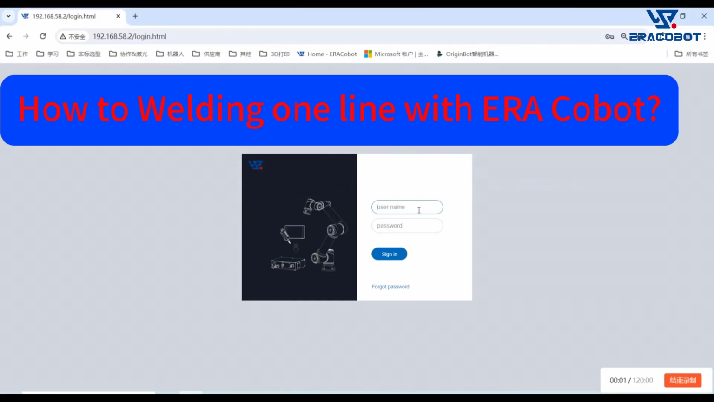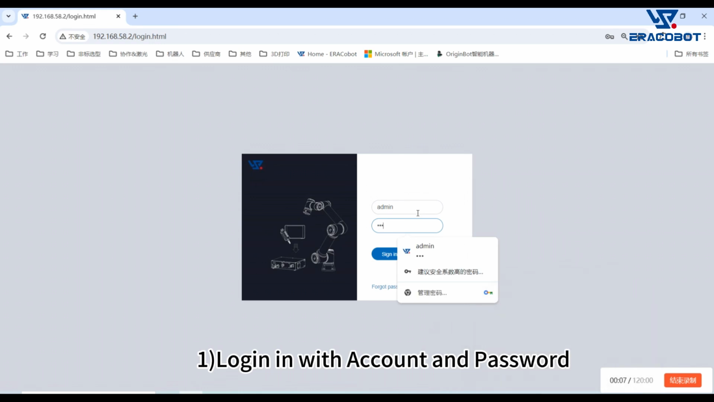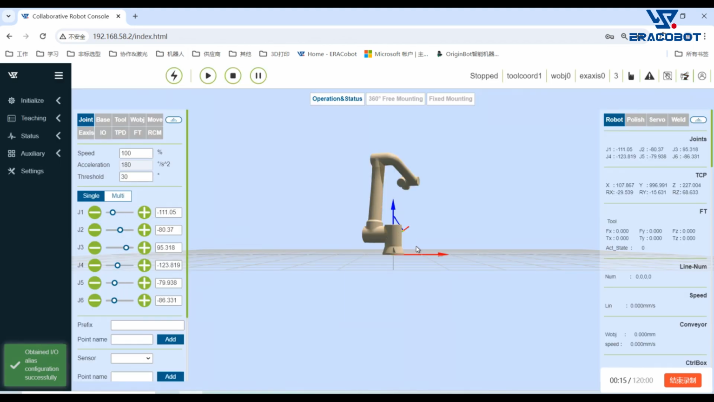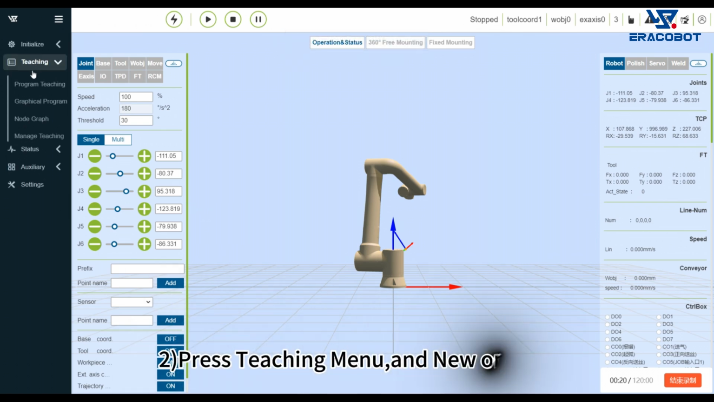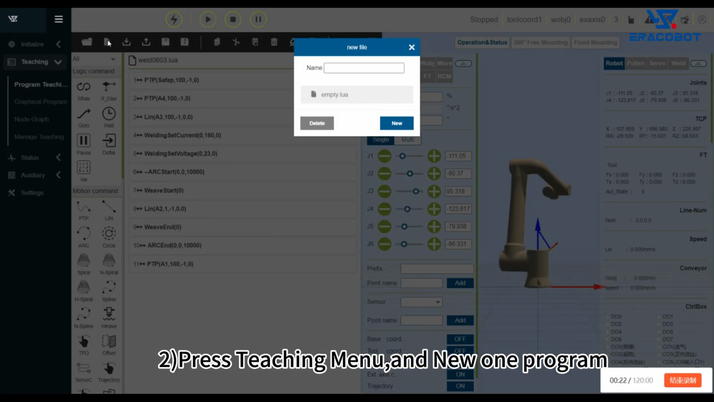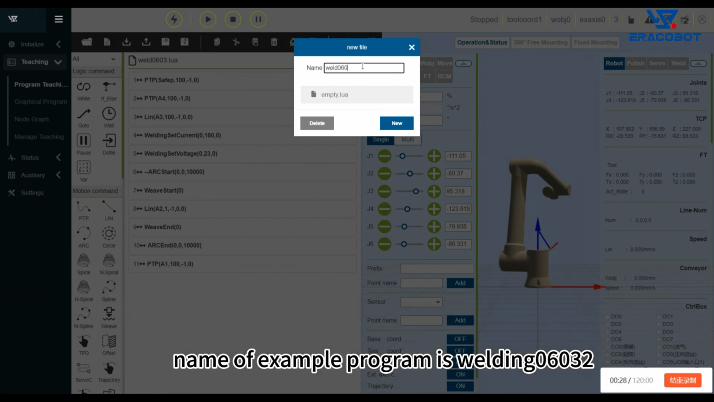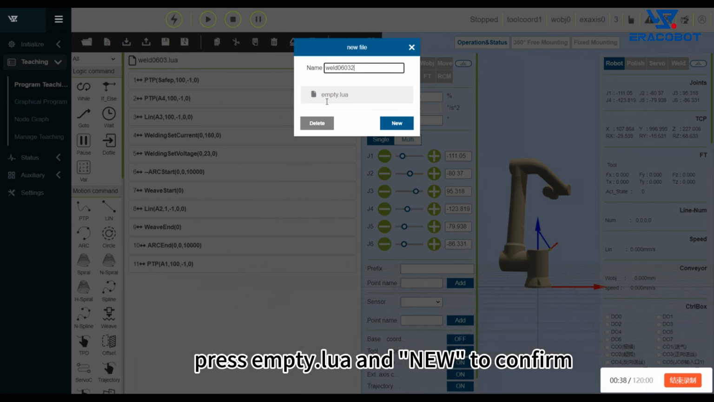How to weld one line with a Cobot. 1. Log in with account and password. 2. Press the teaching menu and create a new program. The name of the example program is Welding 06032. Press empty.lua and New to confirm.